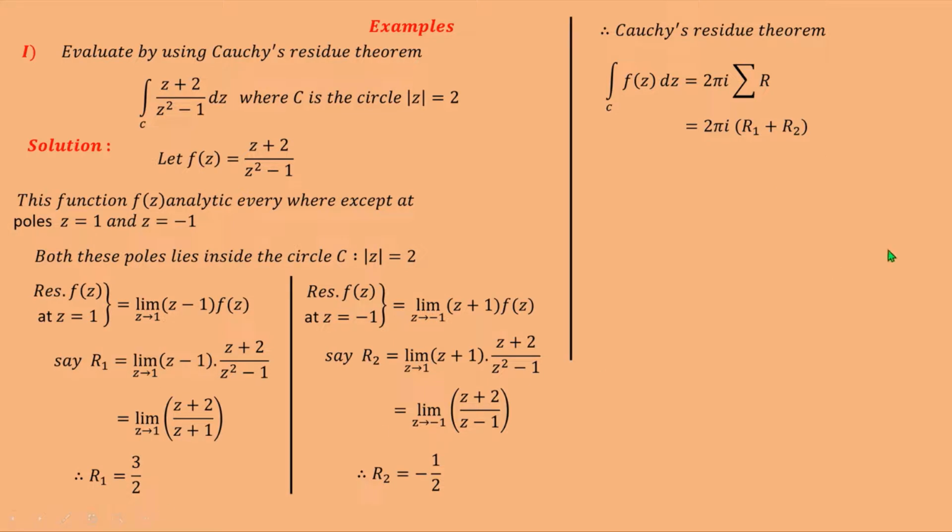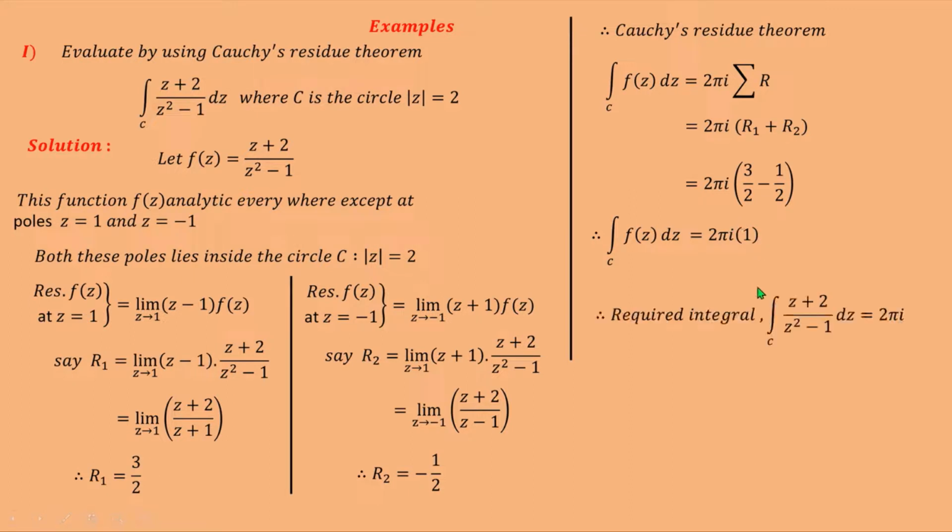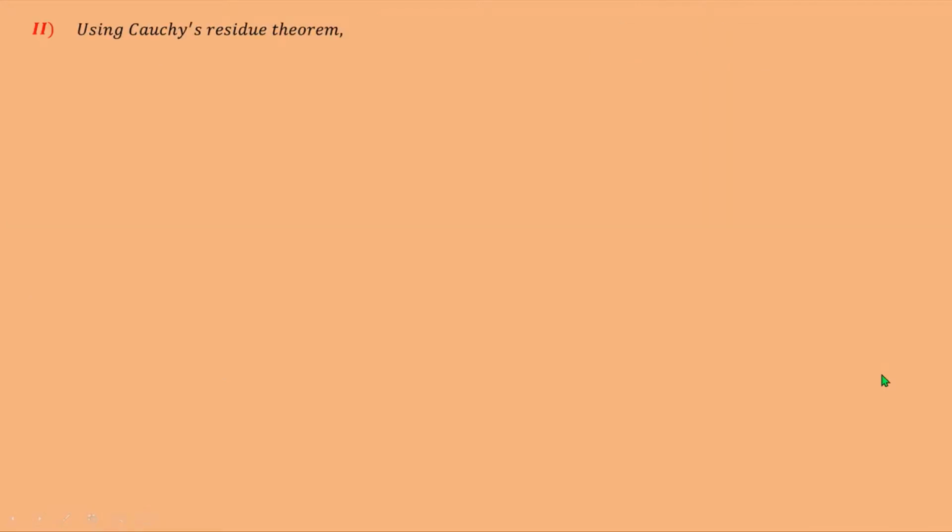Now put the values of r1 and r2. So this integration is equal to 2 pi i into 3 by 2 minus half. Make this calculation. So integration over c is equal to 2 pi i, here 2 is LCM. So 3 minus 1, which is 2, 2 upon 2, that is 1. So finally the value of the required integration over c of z plus 2 upon z square minus 1 dz is equal to 2 pi i.